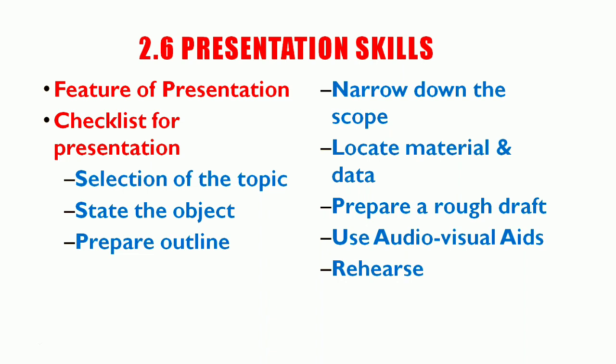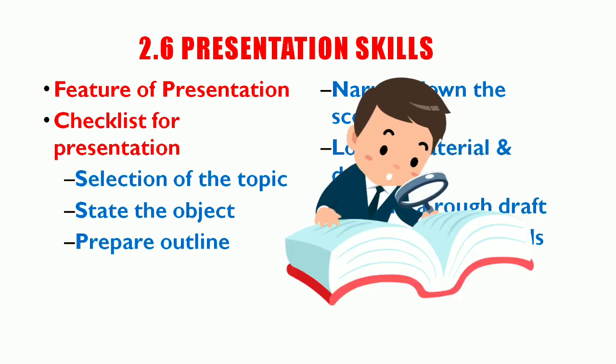Again, there are some things, or we may call it a checklist of steps, that we should take care of. Let's see the checklist for the presentation. First, the selection of a topic.